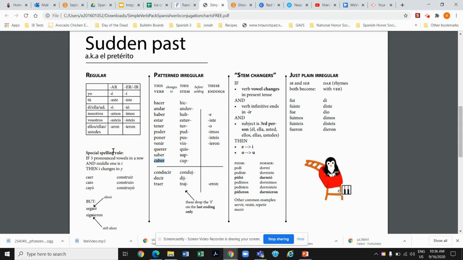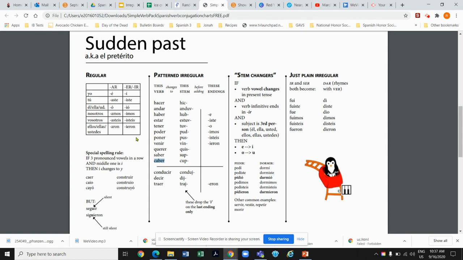And just to slide across that table right there and look at the ER-IR verbs, i-ó is the correct ending for ER-IR verbs in the él, ella, usted form. These are errors that I've been seeing on plenty of work that has been submitted. And if you're not looking at your feedback, you might not know that that's you. The vosotros form, remember the trick I taught you. All you have to do is write down the tú ending and then add is. It's that simple.